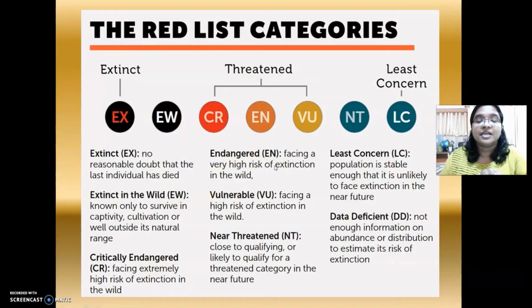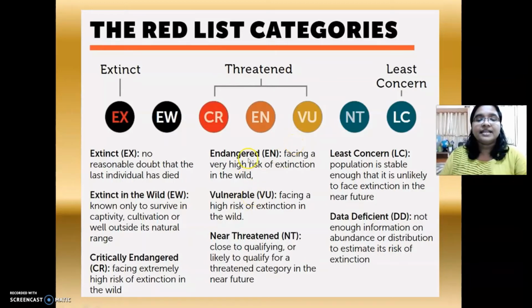And there comes the importance of conserving plants and animals, not only endangered and critically endangered, but all these different groups of organisms which are very less in number on the earth's surface. If we don't protect them, in the near future, we may not be able to see them.